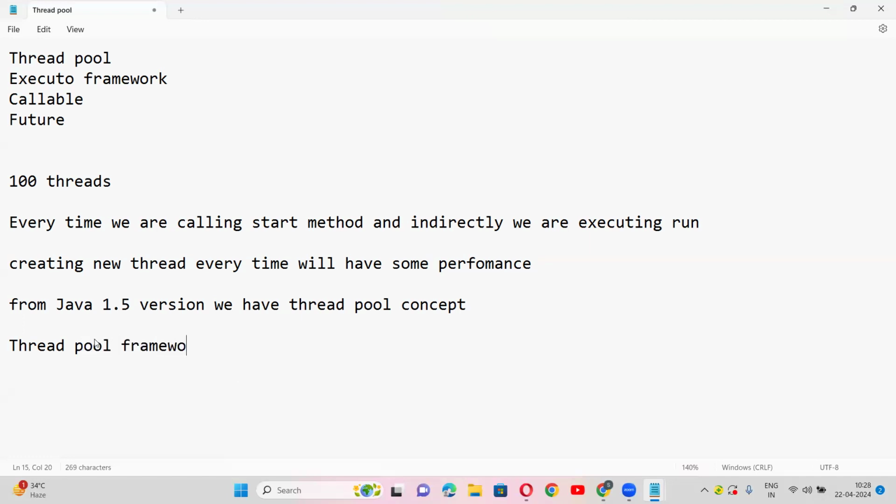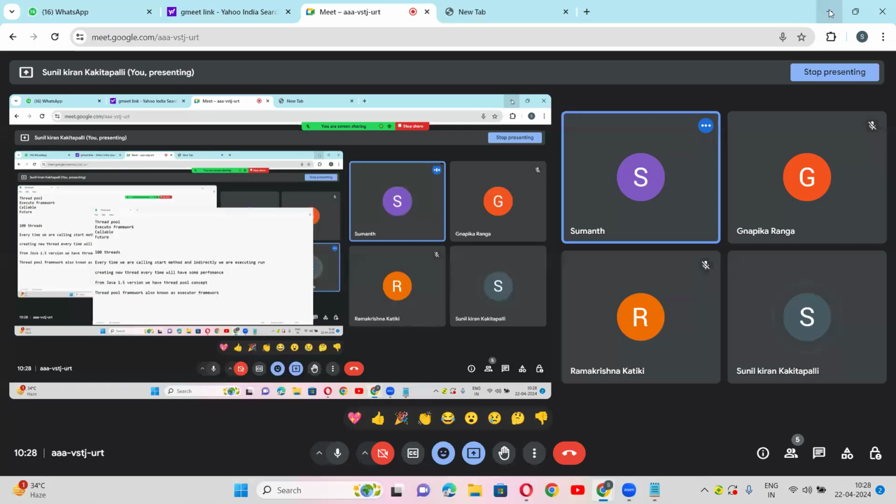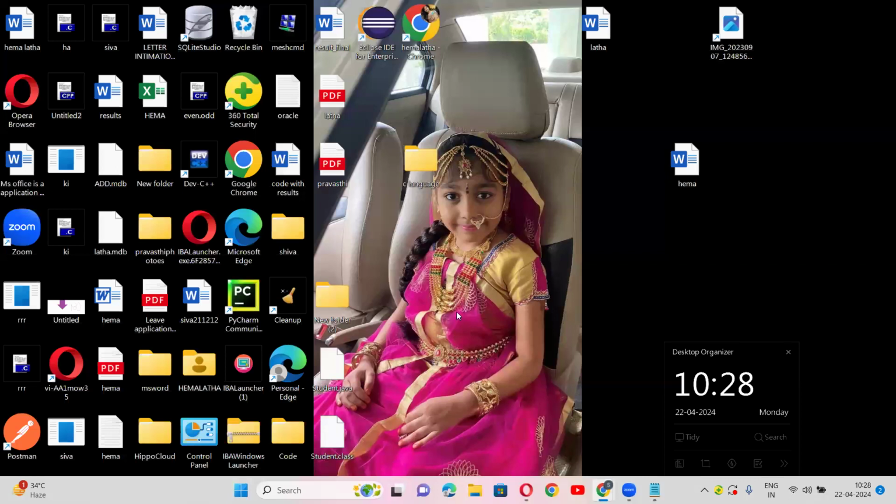So this thread pool framework is nothing but executor framework. Don't think these two are different, guys. Is it fine so far? Let us start some examples, and we'll have a better picture. Why we go for thread pool, we have already discussed, right?